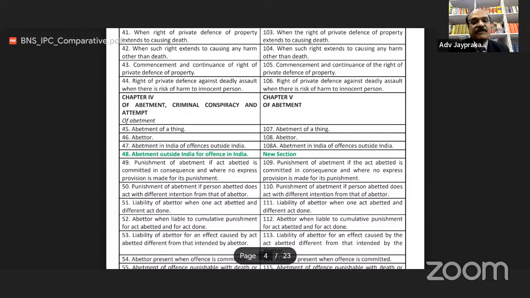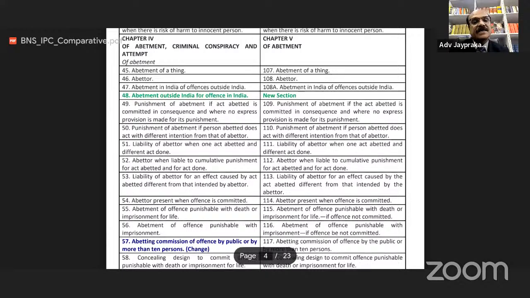Section 49 of BNS, punishment of abetment if act abetted is committed in consequence and where no express provision is made for its punishment. Earlier, this section was 109. Section 50, punishment of abetment if person abetted does act with a different intention from that of abettor. Earlier section was 110.